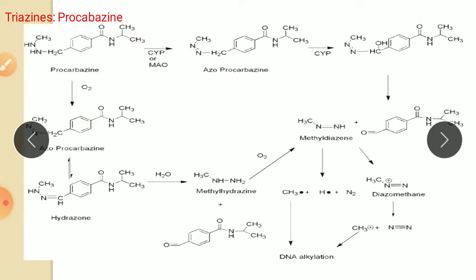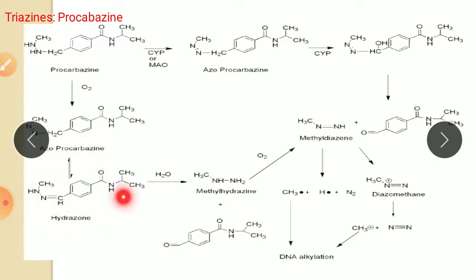Then this azoprocarbazine undergoes tautomerism. A hydrogen from this CH2 shifts to this nitrogen and the double bond shifts here. It forms this type of product, called a hydrazone. Here the CH2 hydrogen is removed so it becomes CH, and the double bond shifts here. So it is a hydrazone.